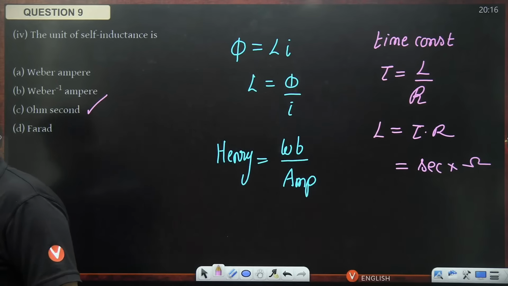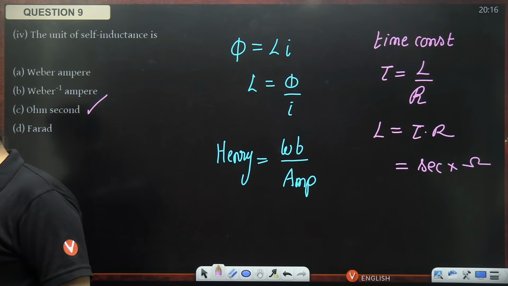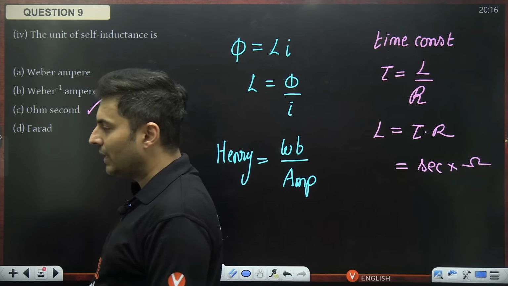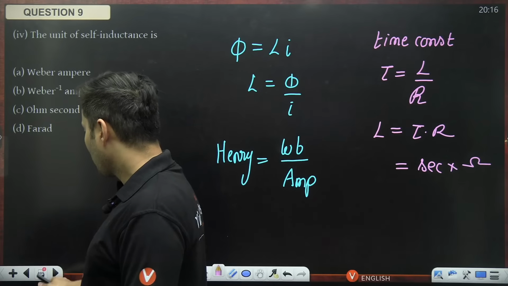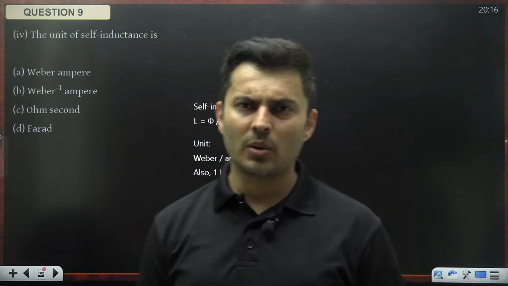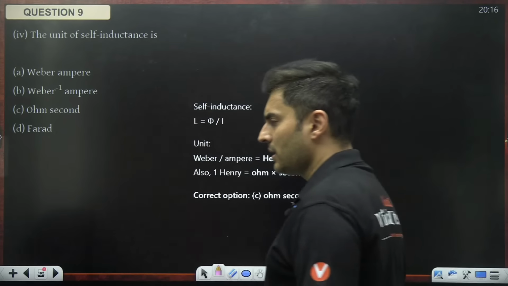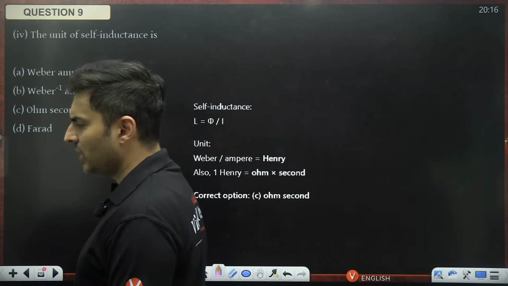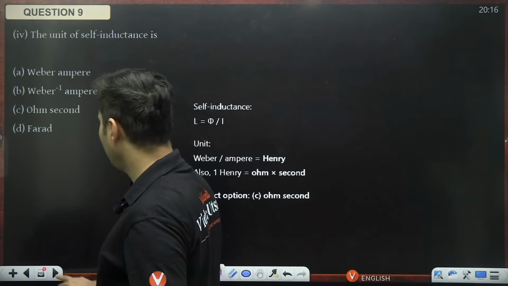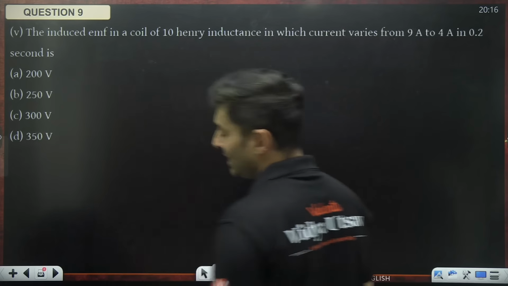How many of you remember this or have studied it? If you don't know time constant, just have a look at it. You will probably understand it in very simple ways. Okay, growth and decay of current in LR circuits. It's there for JEE Advanced, but not for mains. So maybe you might have studied it for JEE Advanced. So such things can also come.